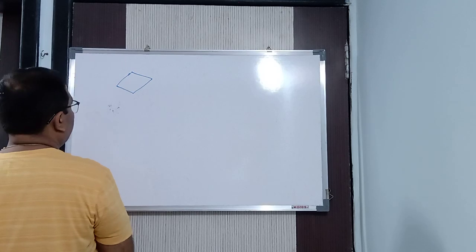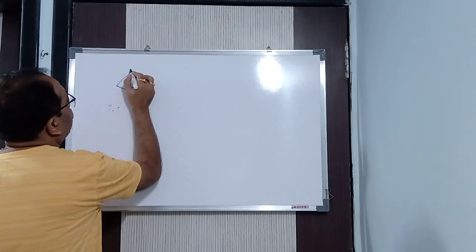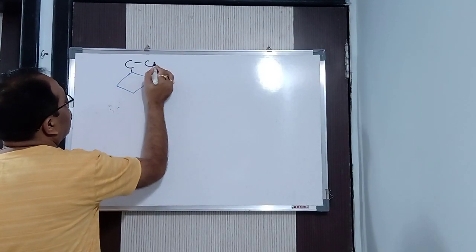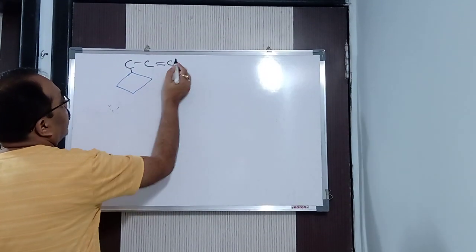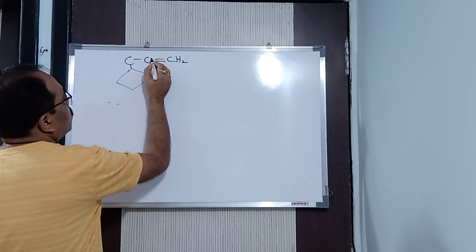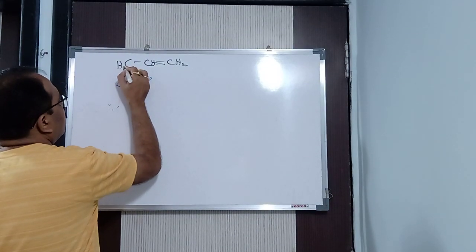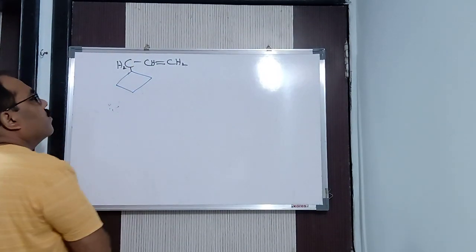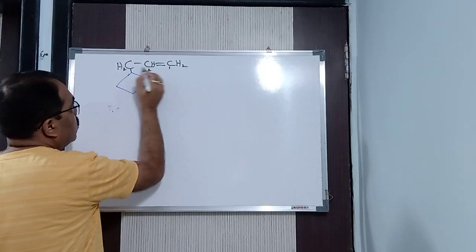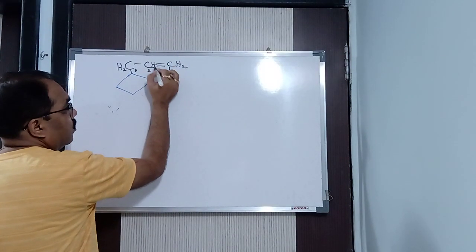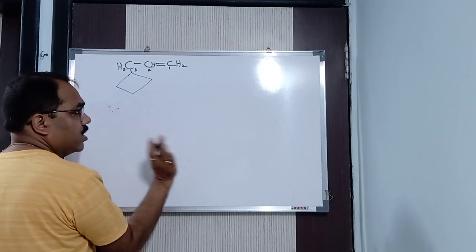So, suppose we are having here, let us say this one, 4 carbon, and here, let us say we are having 3 carbon atoms and we are having here a double bond. So let us say it is CH2, this is your CH, this is CH2, we can say that. Then what will be the IUPAC name of it? The numbering will be from here 1, 2, 3, because I'll give the lowest number to the double bond, to the multiple bond. Already we have studied.